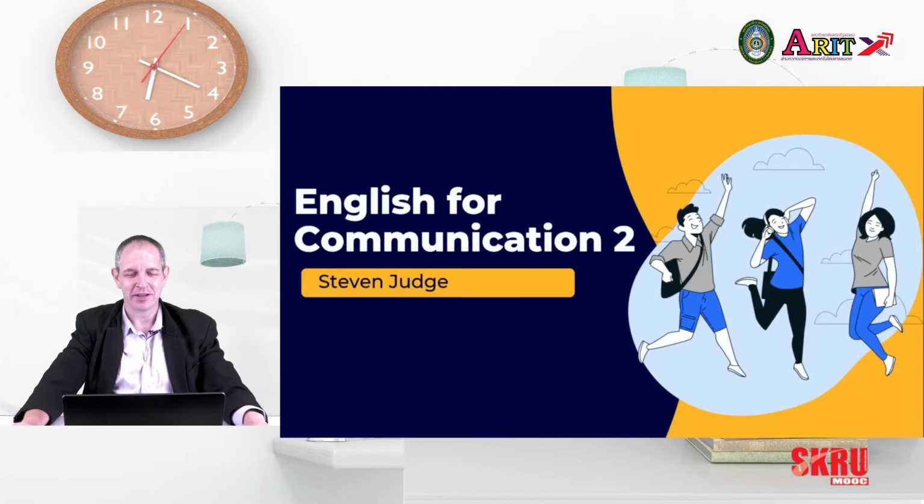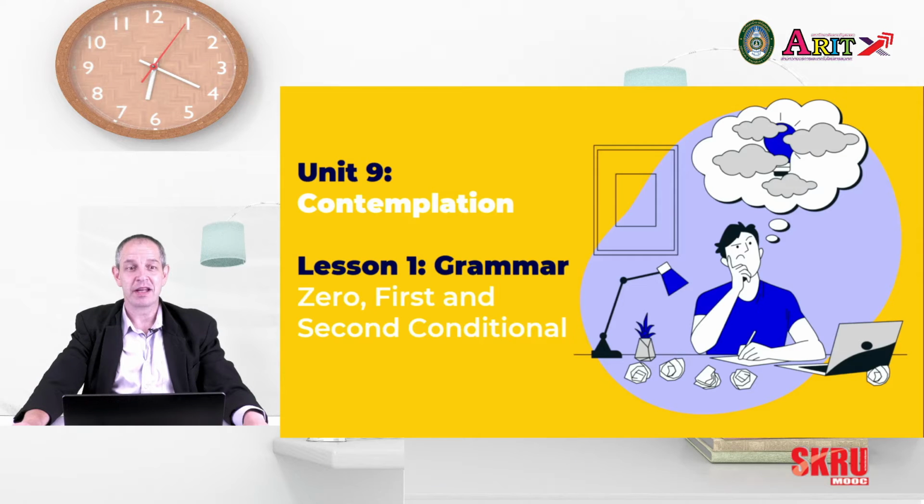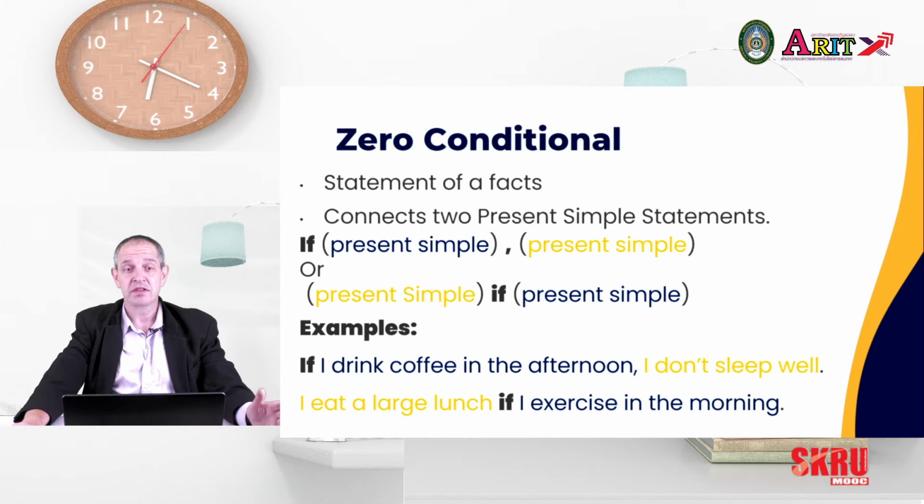I'm Stephen Judge. Today we're going to begin Unit 9 called Contemplation. Lesson 1 is a grammar lesson on zero, first, and second conditionals. Now, we'll start with zero conditionals. Zero conditionals we use when we want to make statements of facts that are related to each other.